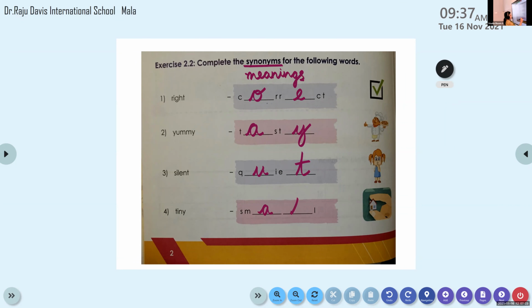SMALL. Small. Tiny means very small. See? The person is holding a small house in between two fingers. Just imagine how much it would be? Very small. So tiny means very small. Yes. Very good, Evelyn. Thank you.